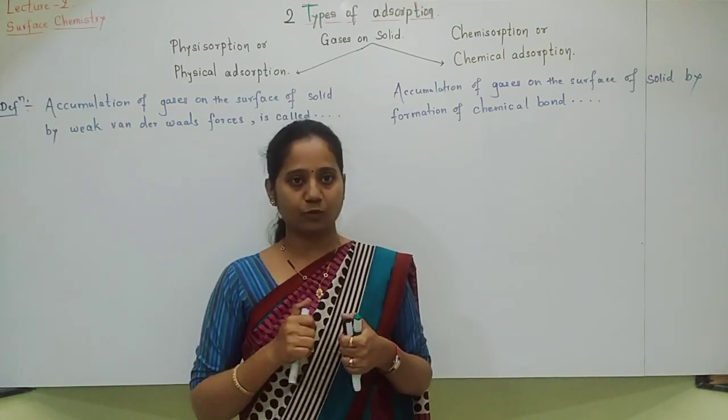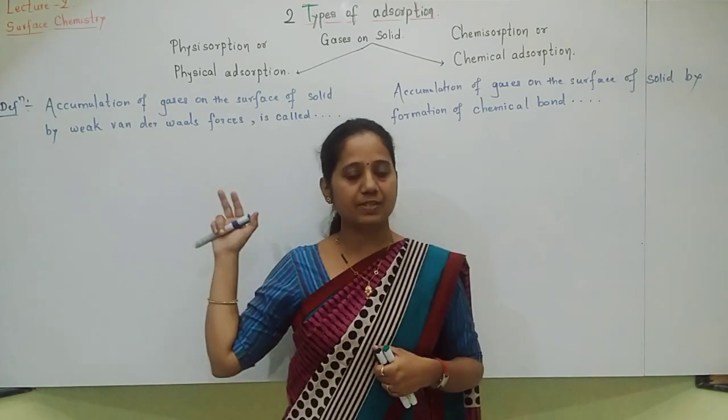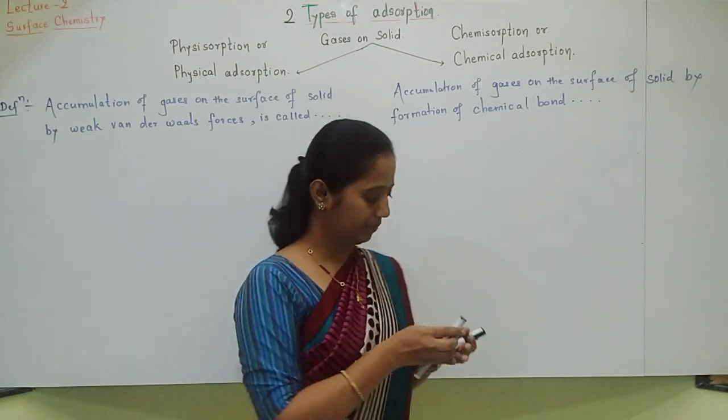Students, in this lecture we are going to see both these adsorptions in detail. So let us start with physical adsorption first.